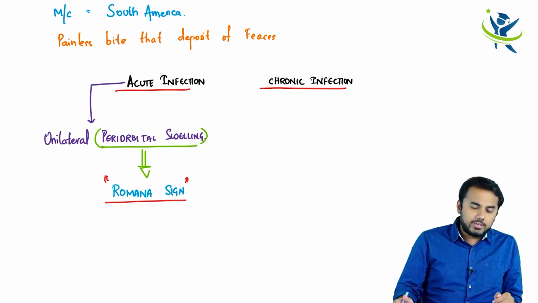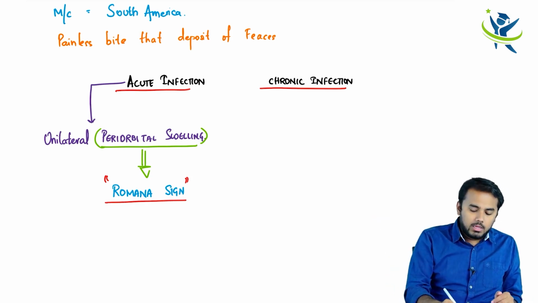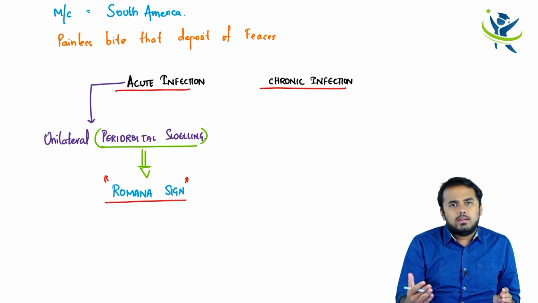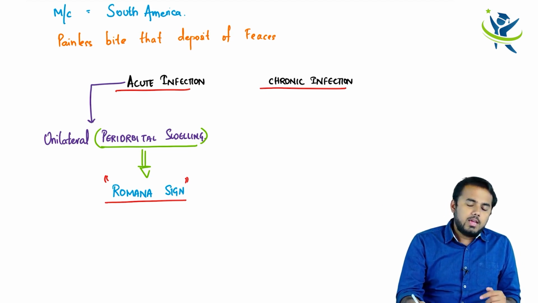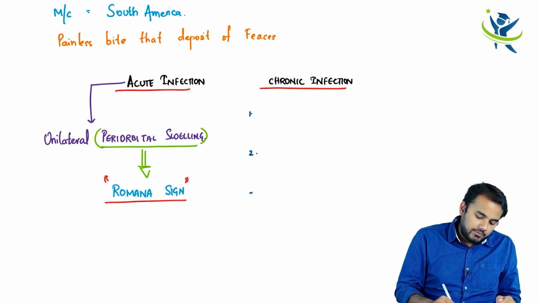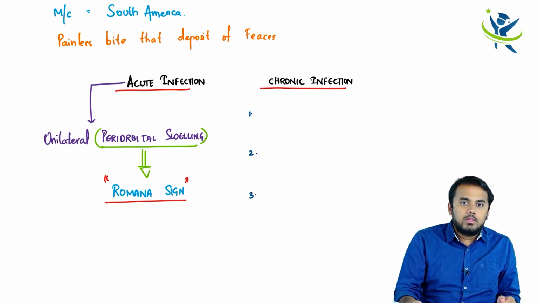And what is chronic infection? Chronic infection is that infection which you see over time. If you get affected with this disease, after a lot of time, maybe a year like that, you start slowly developing this chronic infection. There are three things in this chronic infection which you need to know: one is with the heart, one is with your intestine, and one is with your esophagus.